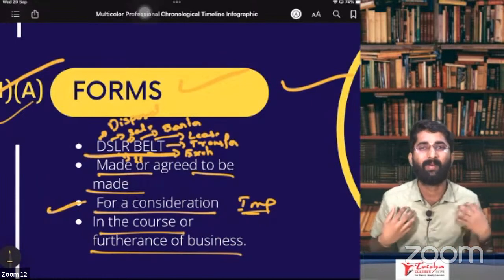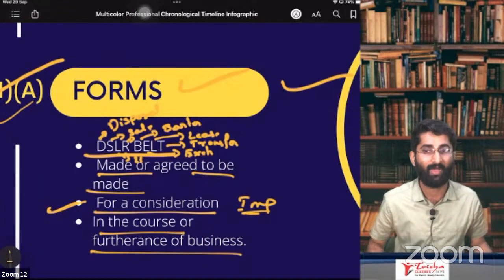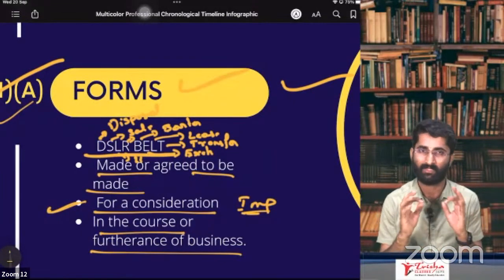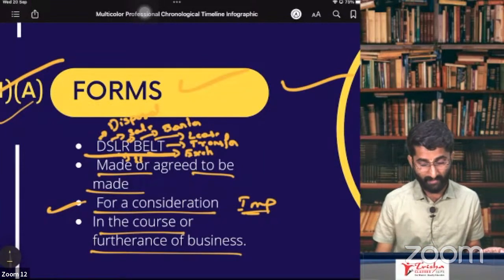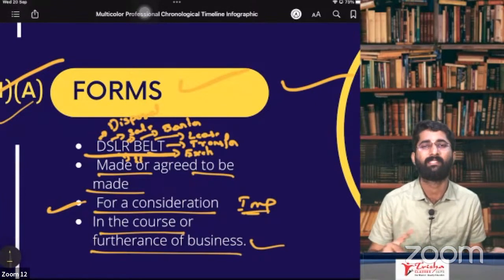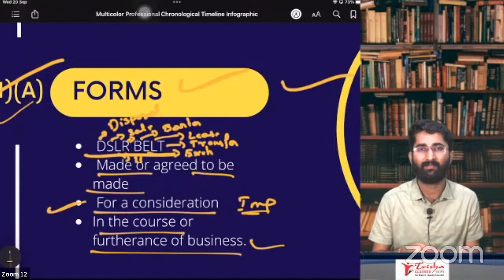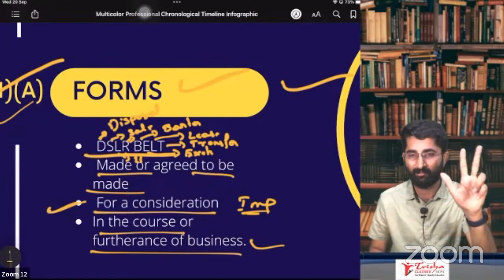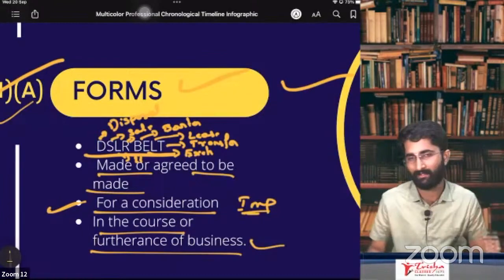Because doing audit is my work. I am a chartered accountant, practicing chartered accountant. Doing audit is my work. So I am not doing any supply of jewelry works here. Okay? So that is one thing. And that should be your business. If it is not your business, it is not a supply. Once again, section number 7, subsection 1, clause A says that all forms of DSLR belt will be considered as supply, provided there should be a consideration and that should be your business. Section number 7, subsection 1, clause A is done. Easy peasy, sir? Yes, it is easy.